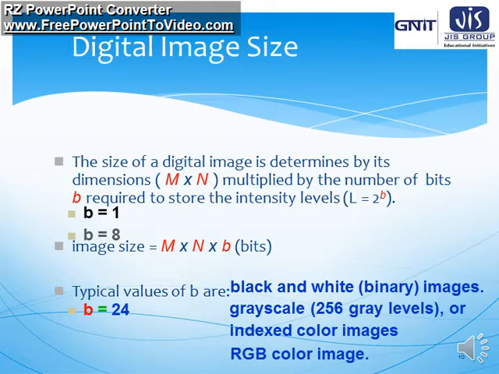Now typical values of b: b may be 1, b may be 8, b may be 24. For a black and white image or binary image, b is equal to 1, because a single bit is required for representation of any type of binary image. For a grayscale image, as there are 256 levels, 2 to the power 8 is equal to 256, so here b will be 8. And for color images, that means for RGB color images, 8 bits multiplied by 3, so 24 bits will be required to represent any type of RGB color image.